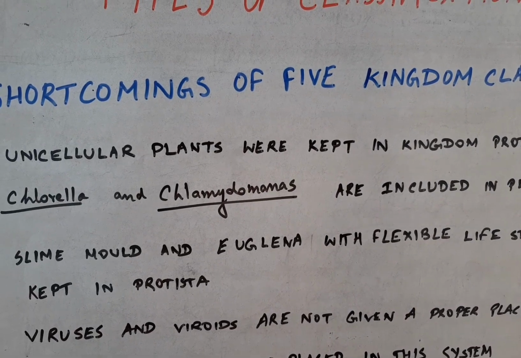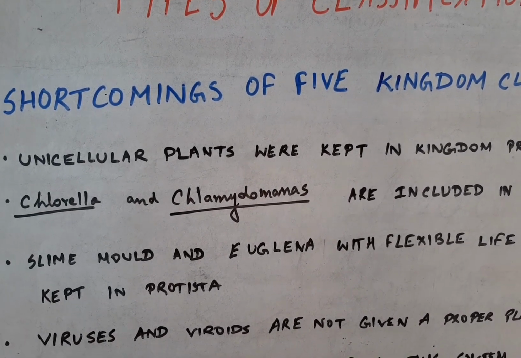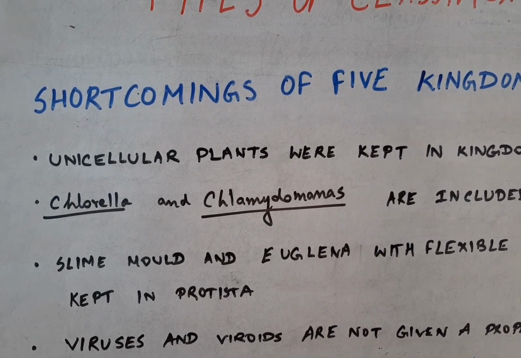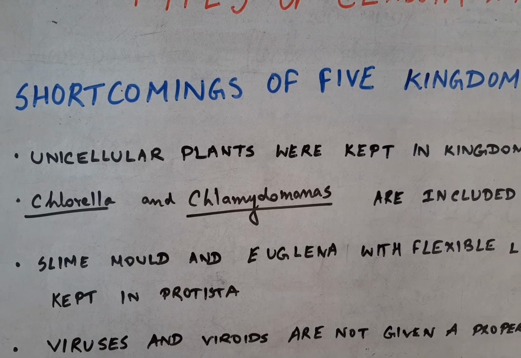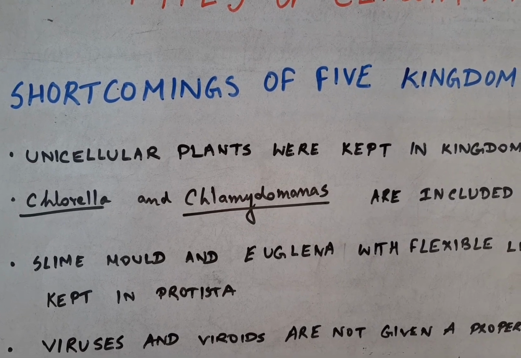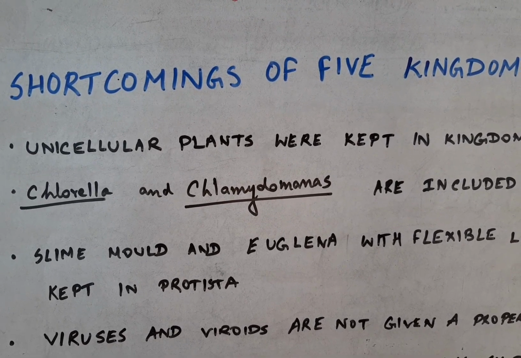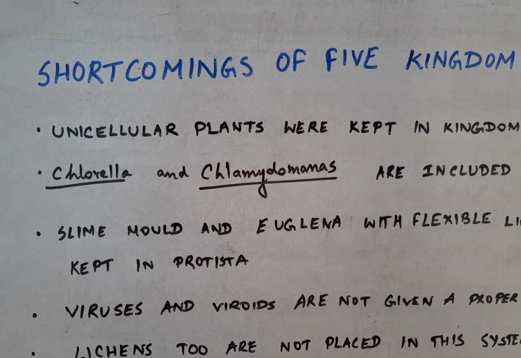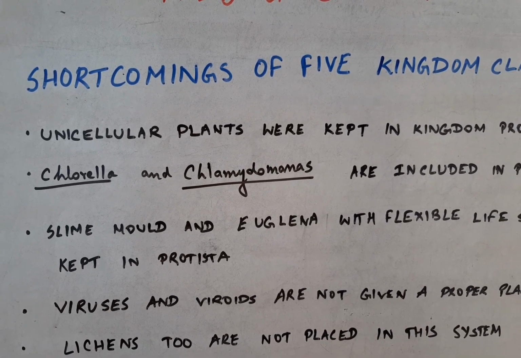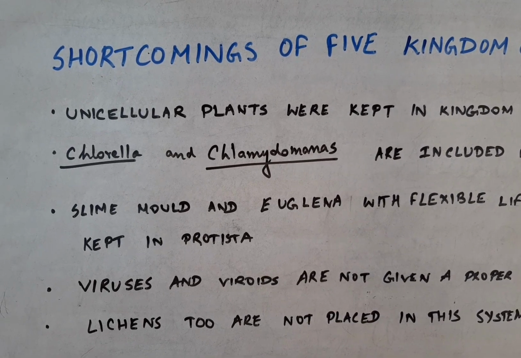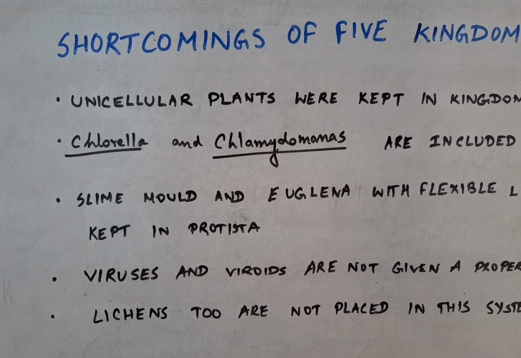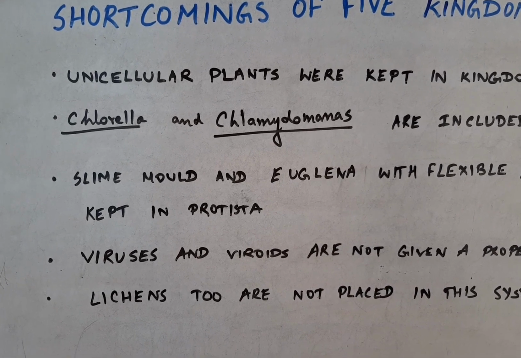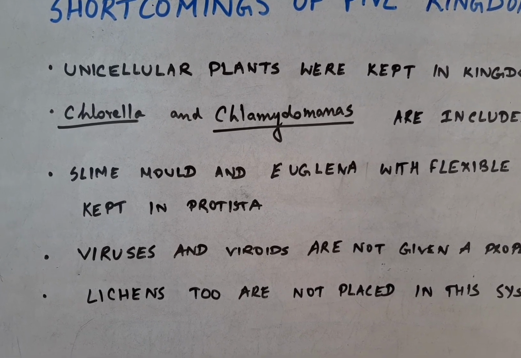So the five kingdom classification too has some shortcomings, which are: unicellular plants which were kept in the kingdom Protista should be kept in plant kingdom. Chlorella and Chlamydomonas, they are included in plant but they should be placed in Protista. Slime mold and Euglena, which have a flexible lifestyle, should be kept in a separate group, but are kept in Protista.